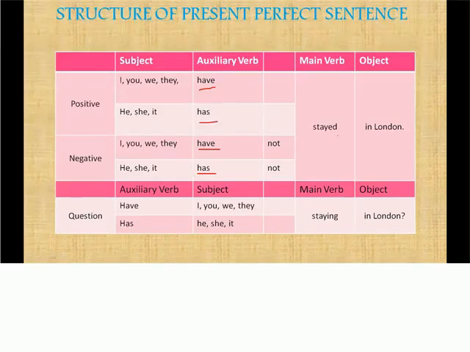Here you should not get confused, because this stayed is a past tense word. Even though it is ed and a past tense word, we are going to use have or has. So this have or has will denote that it is a present tense. For a past tense it will be had. So if it is have stayed, has stayed, it is definitely a present perfect, not a past perfect.